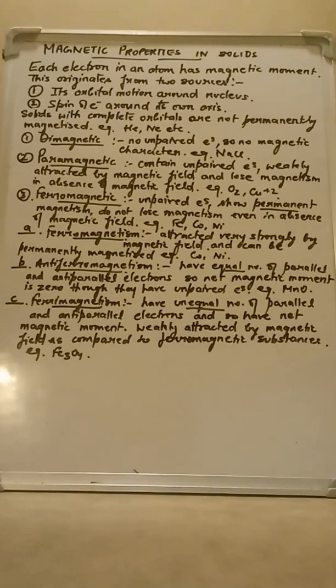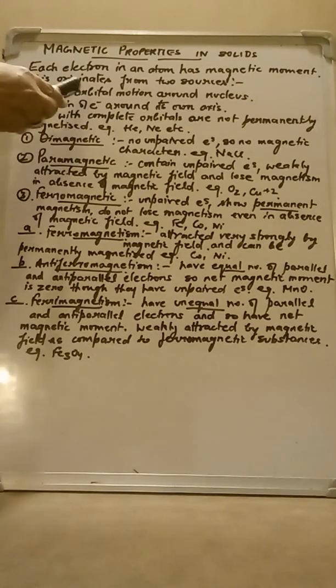You see, each electron in an atom has a magnetic moment. Actually, any charged moving particle generates electric and magnetic motion around it, right? So each electron is also a charged particle and keeps on moving, so it is also associated with some magnetic moment, right? Now this magnetic moment of the electron actually originates from two sources. It is because of two reasons.